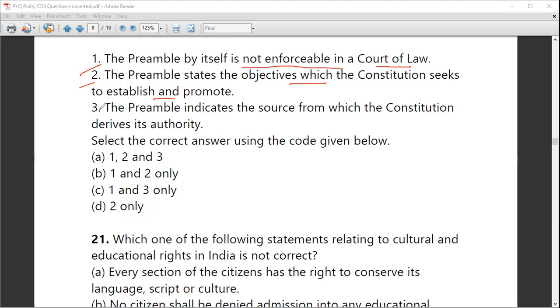Next, statement 3 says, the preamble indicates the source from which the Constitution derives its authority. Who is the authority of the Constitution? We, the people of India, are the authority of the Constitution. So in the first line of the preamble itself, it says, we, the people of India, having solemnly resolved to constitute India. So it means that the authority is derived from the people of India. So statements 1, 2, and 3 are all correct statements. So option A is the correct answer to this question. Next, we'll look at the next question, that is 21.